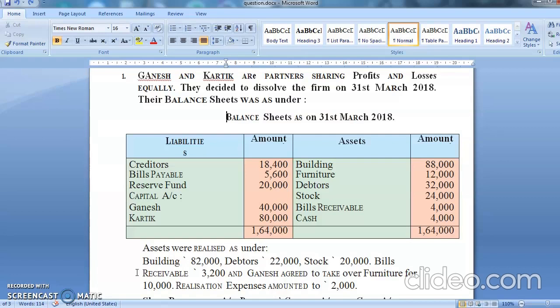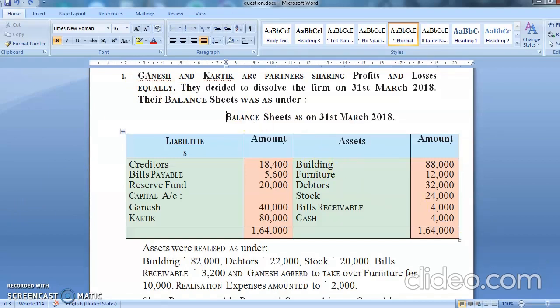Now let's start with problem number 1 from a government textbook, which is on page number 244. Ganesh and Karthik were partners sharing profit and loss equally. See बच्चों, इस बार partner profit sharing ratio is equally. They decided to dissolve the firm on 31st March 2018. The balance sheet was as under. The balance sheet is on 31st March 2018.